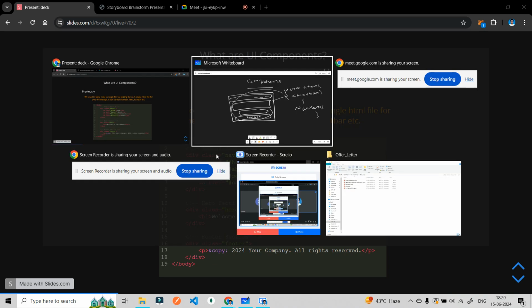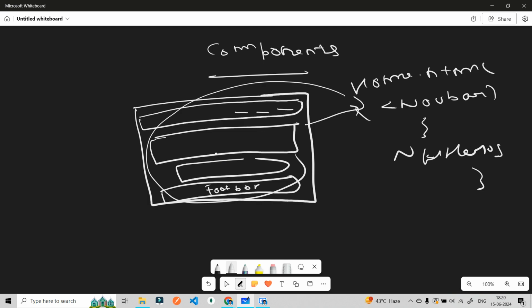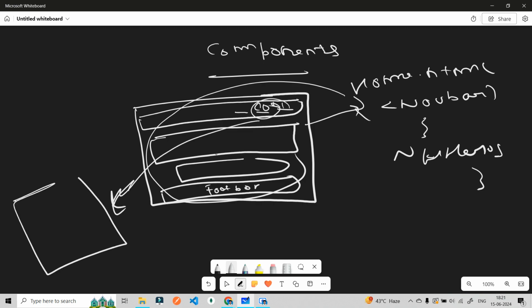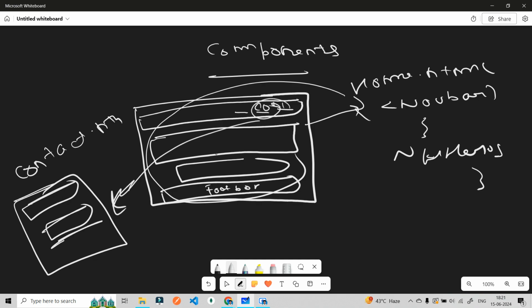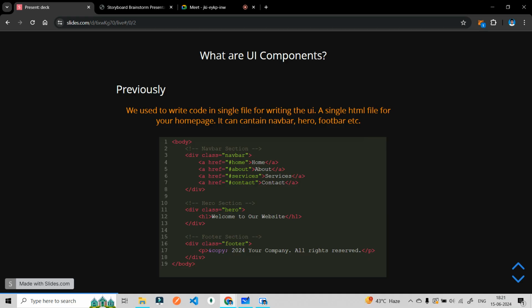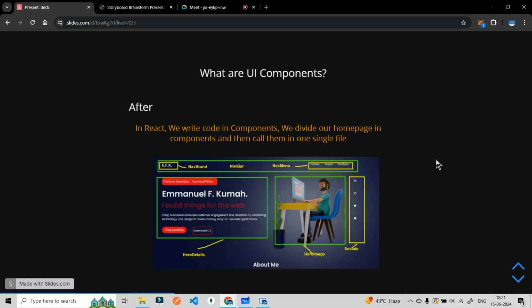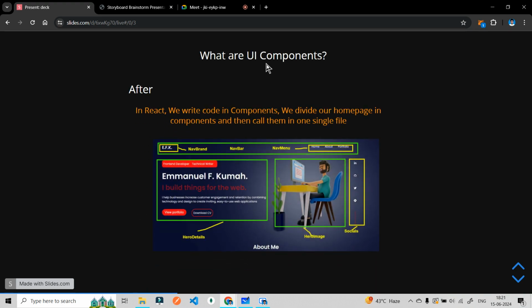Then there may be another page, the contact us page. If you click on contact us, there is a new page, contact.html, and that will contain a nav bar, a hero section, and some form and button. In React, we are not going to write our code like we used to do in HTML. What we are going to introduce is UI components.